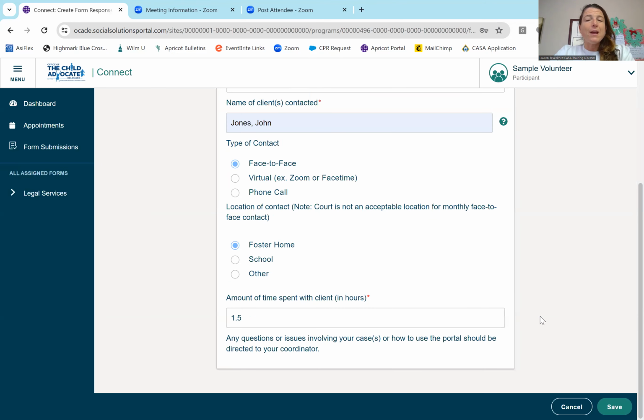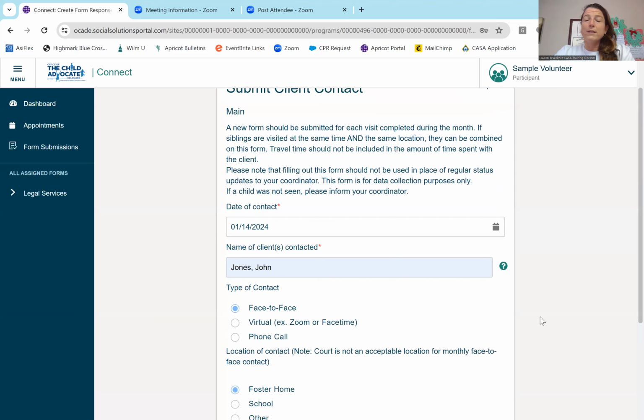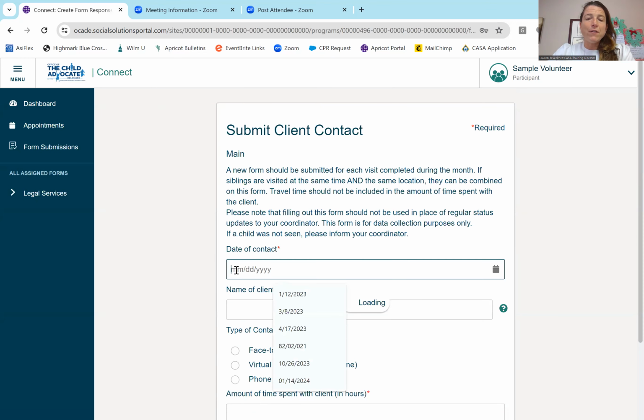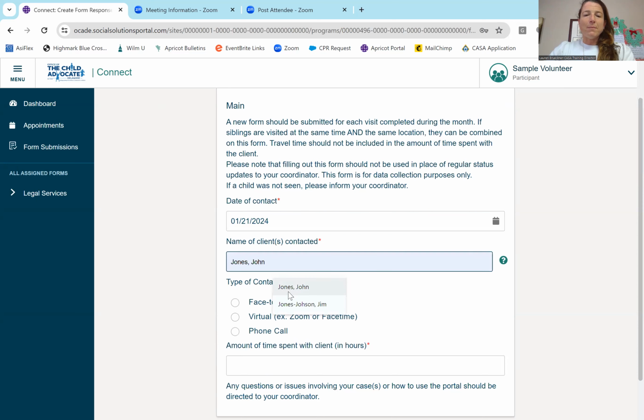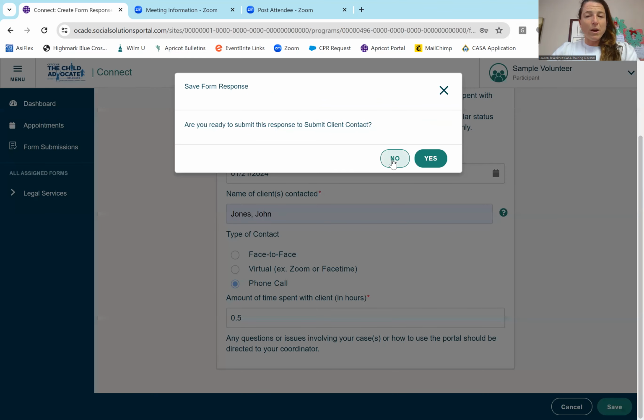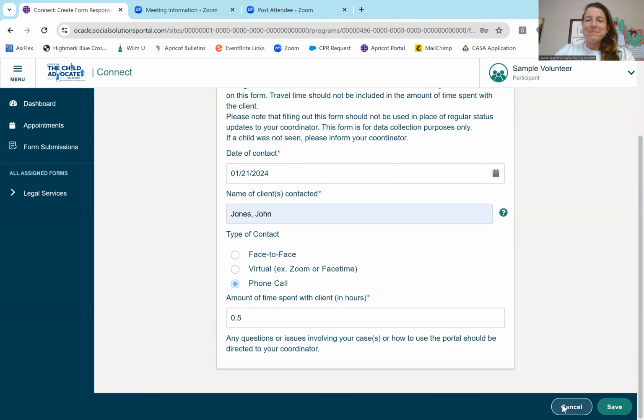And that is it. What if I saw John Jones more than once in a month? Well, if that's the case, I'm going to go back to this form. I'm going to fill it out again. Let's say I saw him on the 21st of the same month. Same child, John Jones, or if I have a second child, this is where I would input that information as well. Let's say I did a phone call with him, and let's say it was a half an hour. And then I'm going to hit save. It's going to say, are you sure? I'm going to hit yes, and that is it.